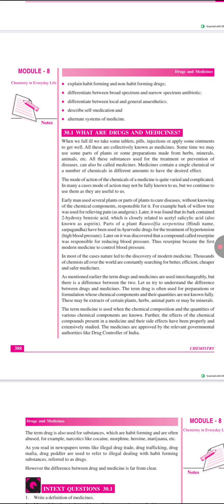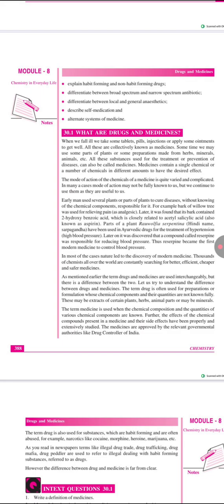without knowing the chemical component responsible for it. For example, the bark of the willow tree was used for relieving pain, that is, as an analgesic. Later it was found that the bark contained 2-hydroxybenzoic acid, which is closely related to acetyl salicylic acid, also known as aspirin.